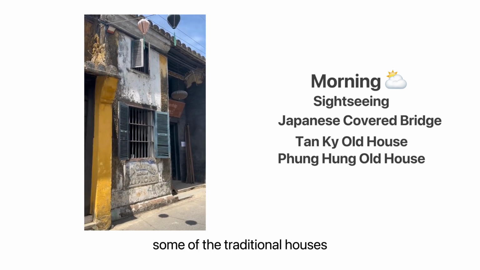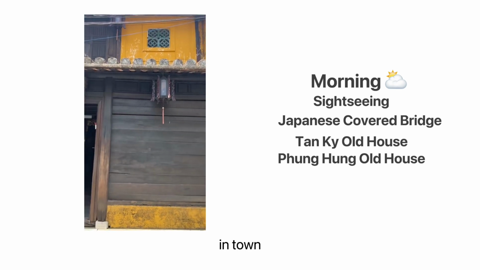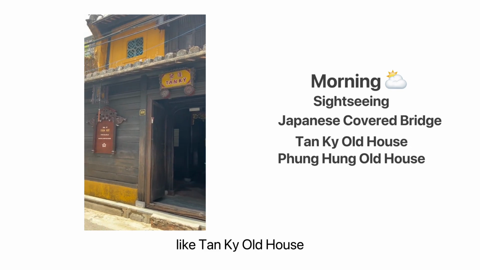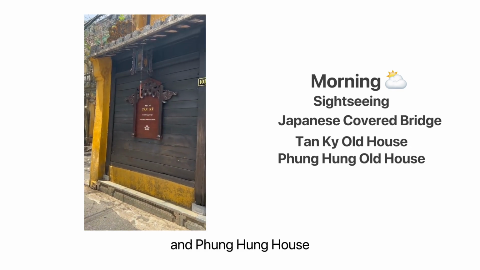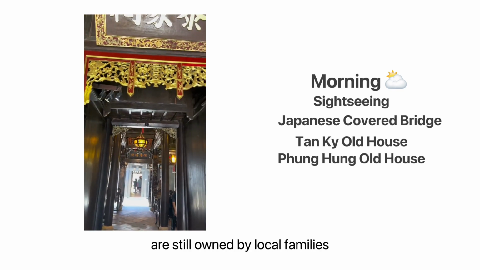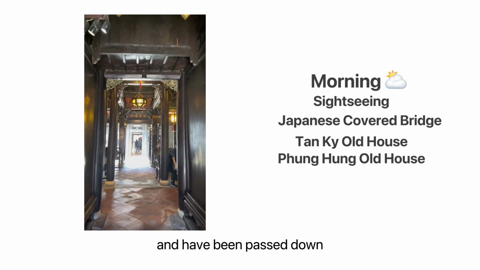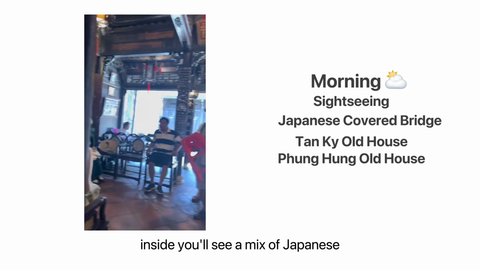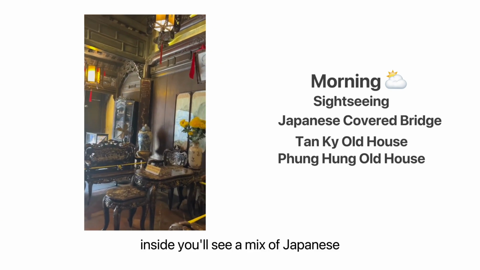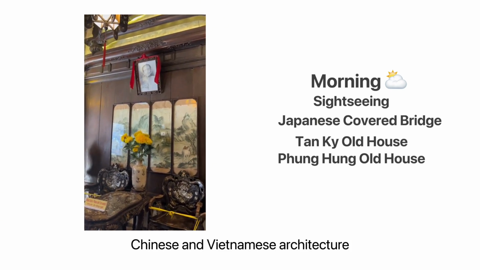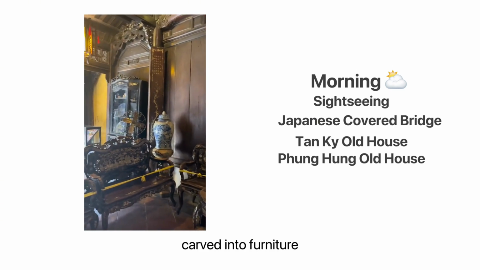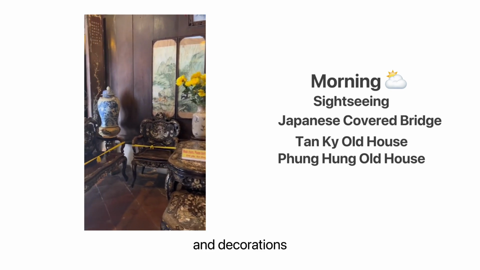Next, you will visit some of the traditional houses in town like Tân Kỳ Old House and Phùng Hưng House. These houses are still owned by local families and have been passed down for generations. Inside, you will see a mix of Japanese, Chinese and Vietnamese architecture and stories carved into furniture and decorations.